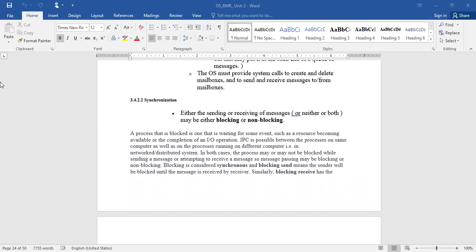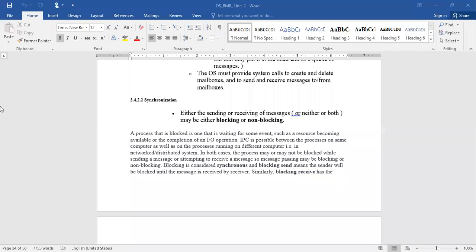Once its turn has come, it is allowed to proceed. So whatever waiting you do to get the services of that IO device or some other resource, waiting for that is called blocked.